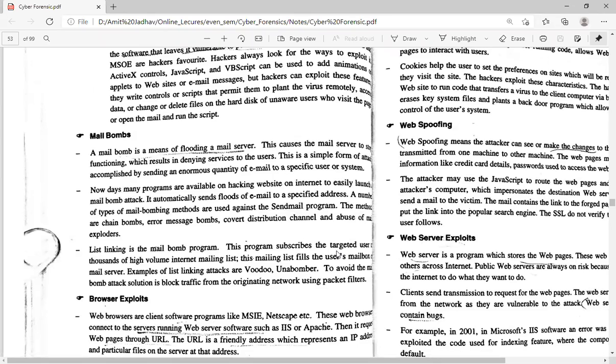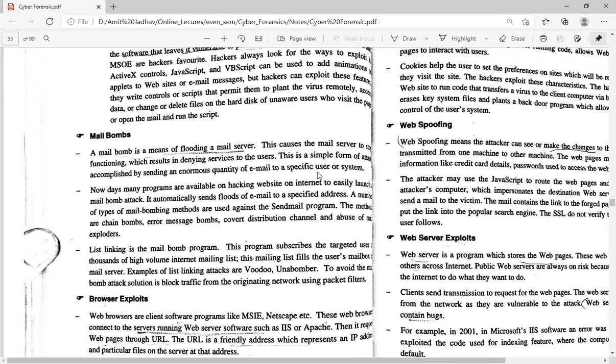Next one is the mail bomb. A mail bomb is a means of flooding a mail server. It causes the mail server to stop functioning, which results in denying services to the user. This is a simple form of attack accomplished by sending an innumerable quantity of email to a specific user or system. So mail bomb is nothing but an application used to flood the mail server.